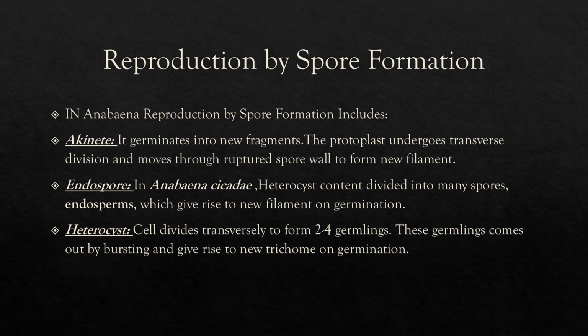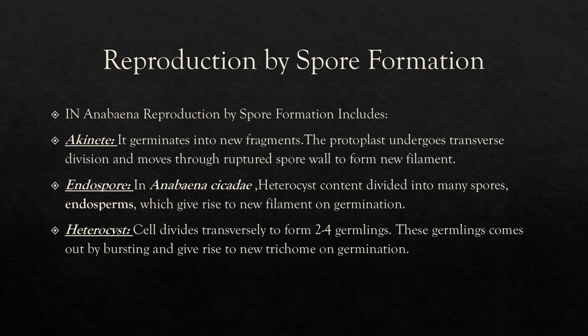Next is reproduction by spore formation, or asexual reproduction. Reproduction by spore formation is the type of reproduction in which spores are produced. If spores are produced, there are three kinds which we're going to discuss: echinate, endospore, and heterocyst. So how do echinate, endospores, and heterocyst take place?